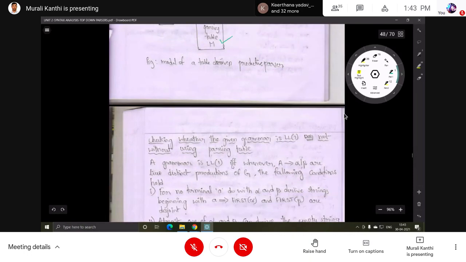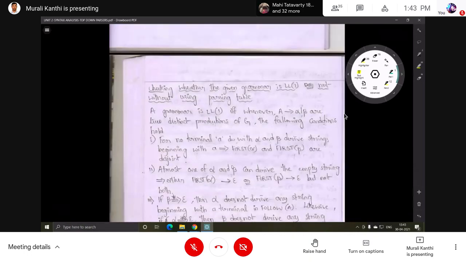Next, checking whether the given grammar is LL(1) or not without using the parsing table.